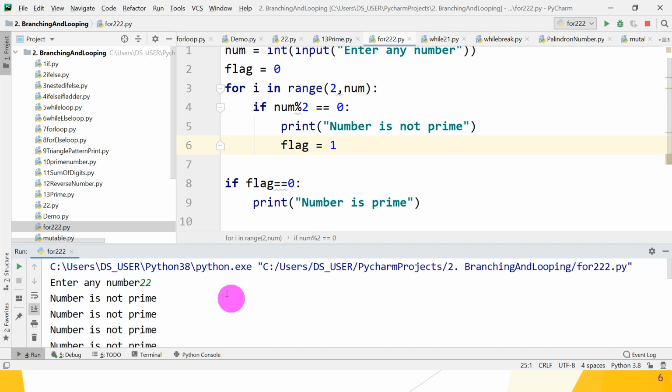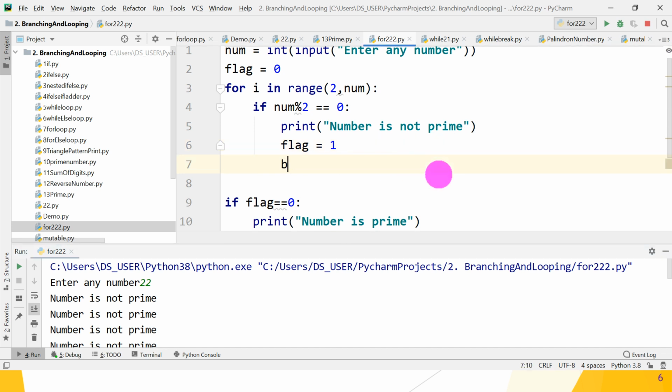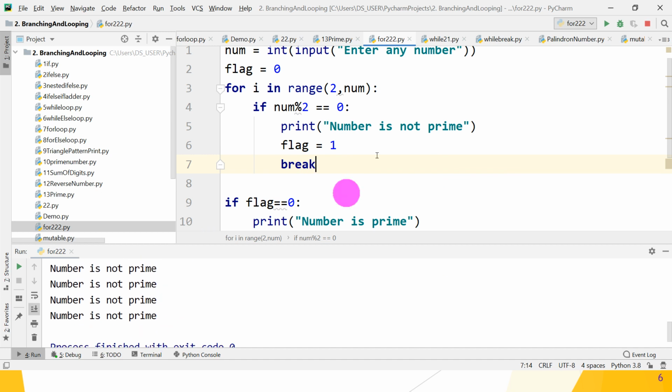Why does this happen? Because if the number is not prime, once we decide that 22 divided by 2 gives remainder 0, the number is not prime. So why divide it by 3, 4 and 5? That means we want to break it. So use which statement? The break statement. Break this loop. We don't need to divide 22 by 3, 4, 5. That's why this output comes like this. So use the break statement.